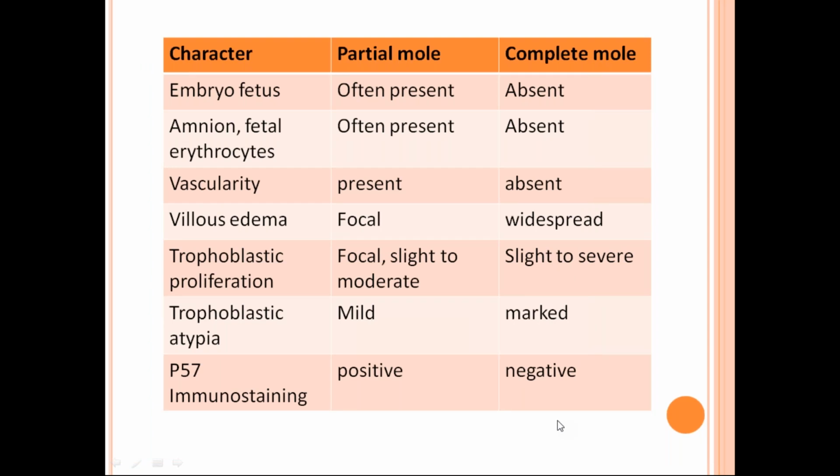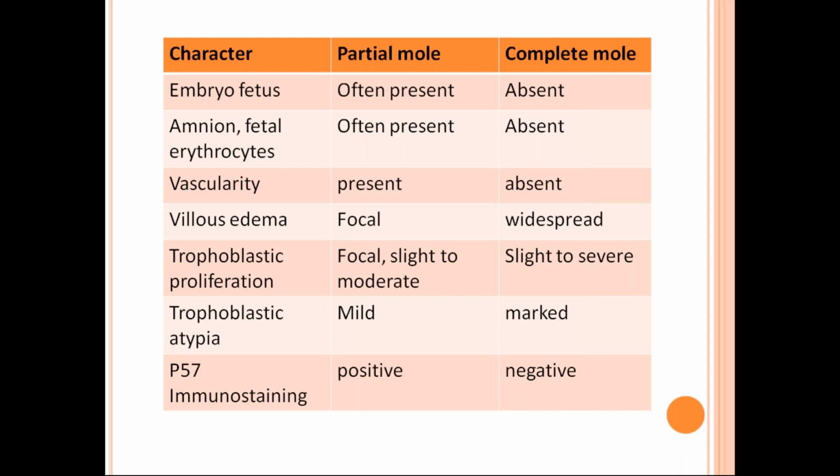And in histopathology, you have to remember 4 things: 2 characteristic features of a complete mole and 2 characteristic features of a partial mole. The 2 characteristic features of a complete mole are hydropic swelling, that is diffuse swelling of the chorionic villi, and diffuse, widespread trophoblastic proliferation.